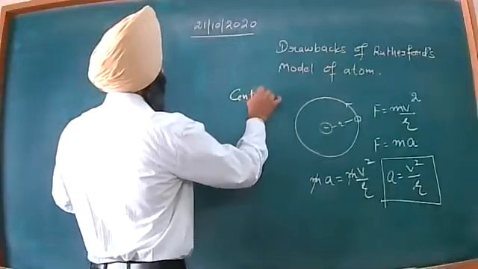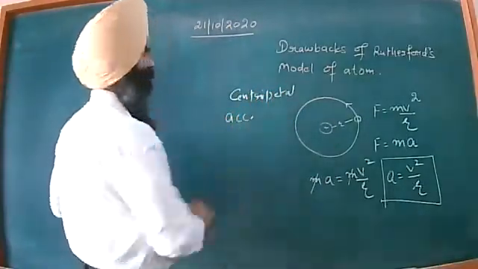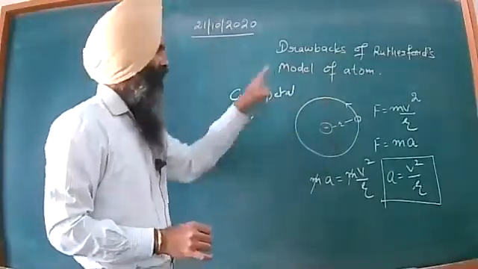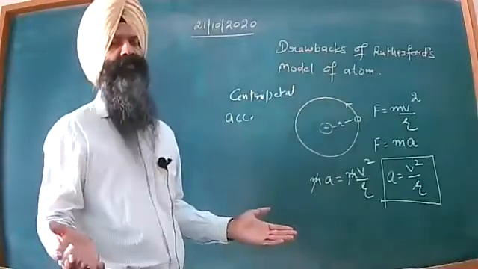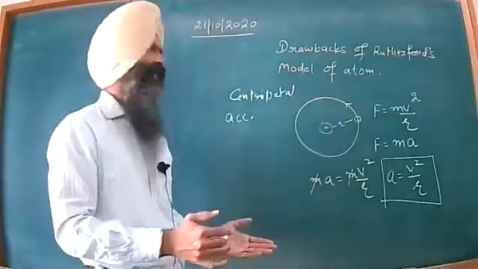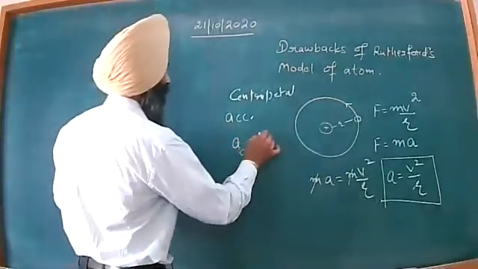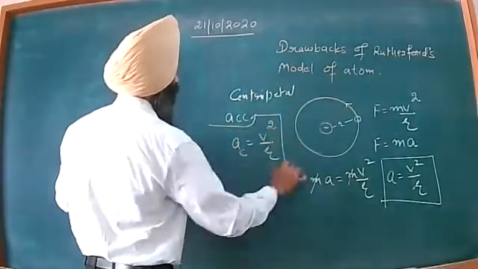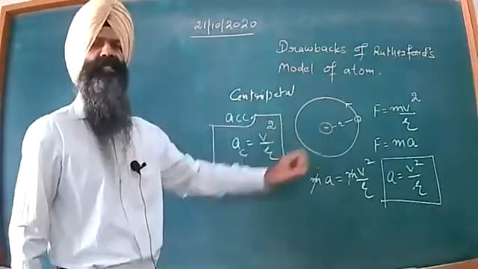So the centripetal acceleration, in the case when the electron is revolving around the nucleus either in the clockwise or anti-clockwise sense, will be equal to v square by r. You can well imagine that this motion is accelerated.